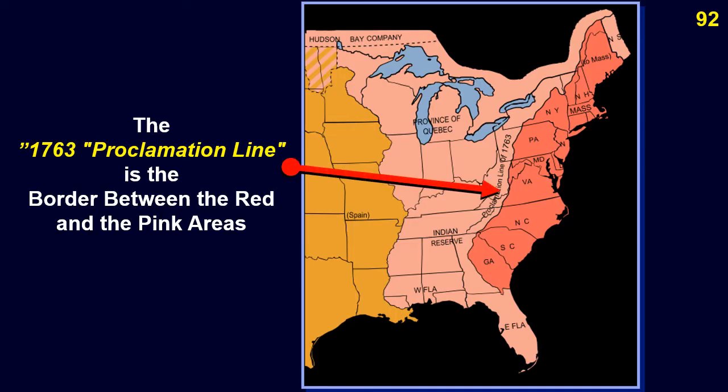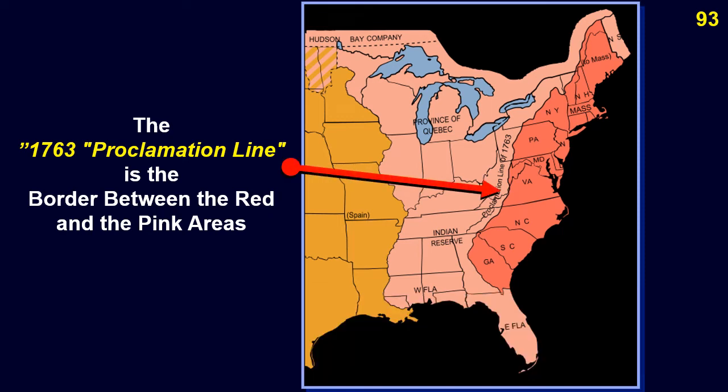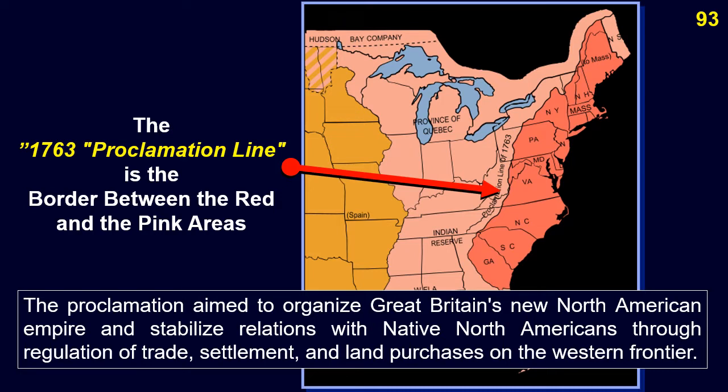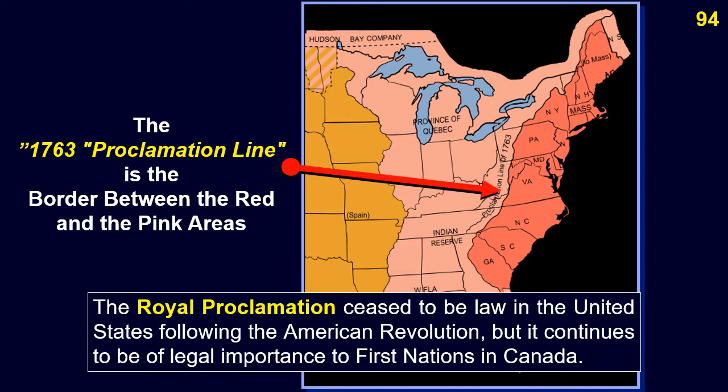The Royal Proclamation of 1763 was issued by King George III following Great Britain's acquisition of French territory in North America after the French and Indian War, 7 Years' War, ended. The proclamation aimed to organize Great Britain's new North American empire and stabilize relations with native North Americans through regulation of trade, settlement, and land purchases on the western frontier. The Royal Proclamation ceased to be law in the United States following the American Revolution, but it continues to be of legal importance to First Nations in Canada.